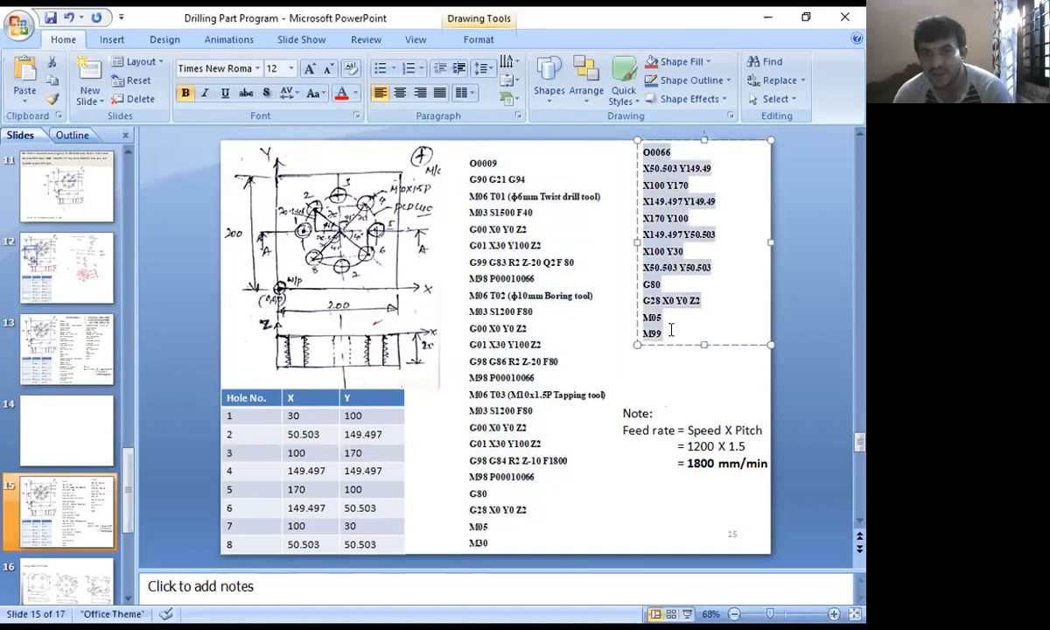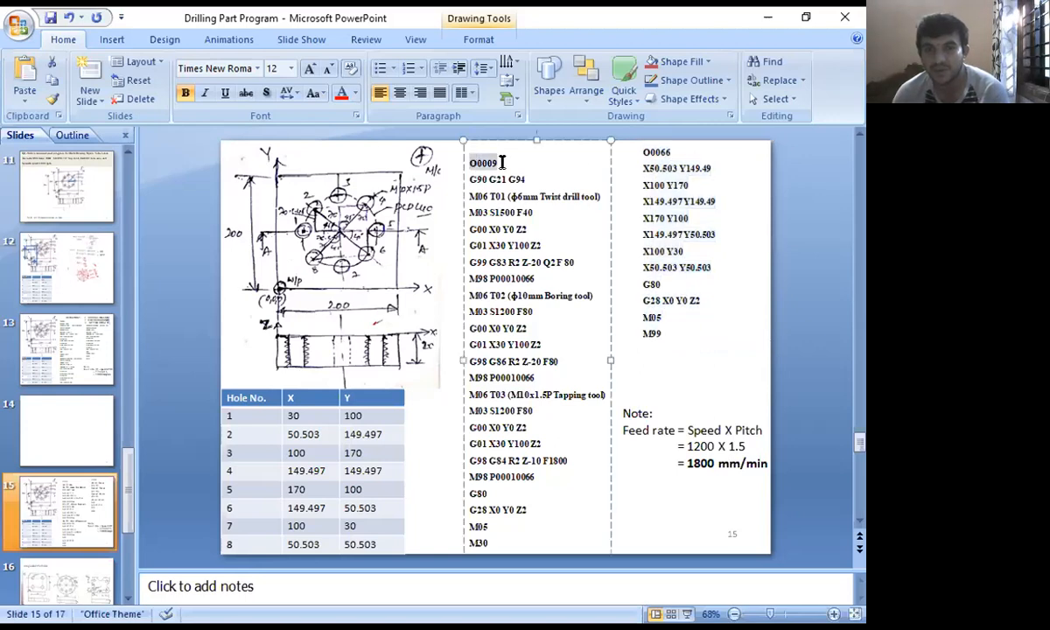See that in the subprogram you can see this. What are the coordinates from the second hole to the eighth hole location? I have written the subprogram from the second to the eighth hole, and also the cancel canned cycle, sending the tool to home position, and M0 to stop the spindle. Whenever the subprogram is called, you should end this subprogram. All these things are written where? In the subprogram O0066.